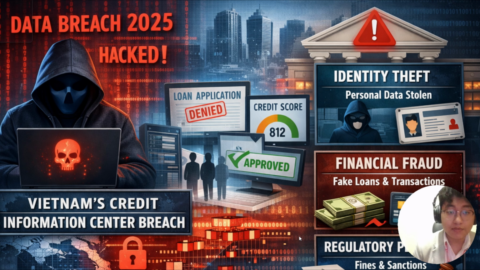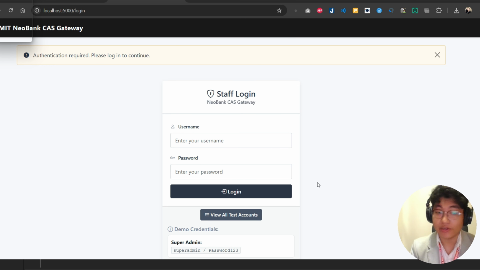Banking systems like the loan platform here handle critical assets like customer PII, credit scores, income disclosure, and approval decisions. So when compromised, the consequences are severe. It would be like identity theft, financial fraud, regulatory penalties, and even reputational damage. So my project here will address this real-world threat. Let's start with SQL injection.